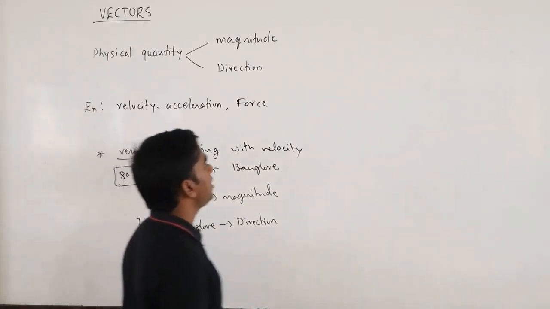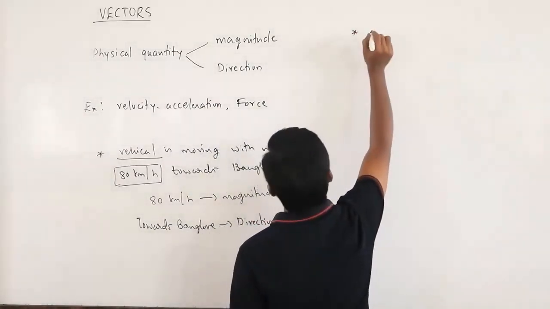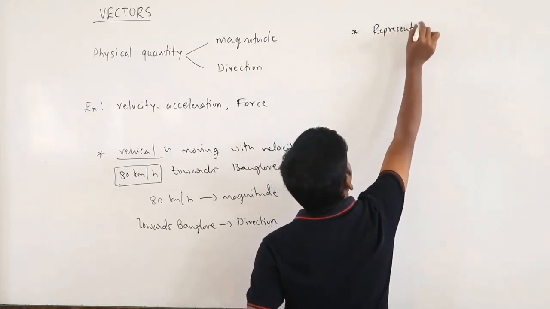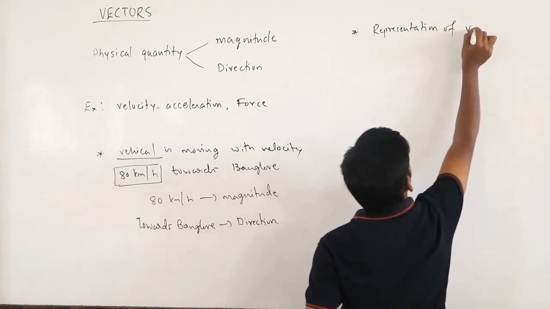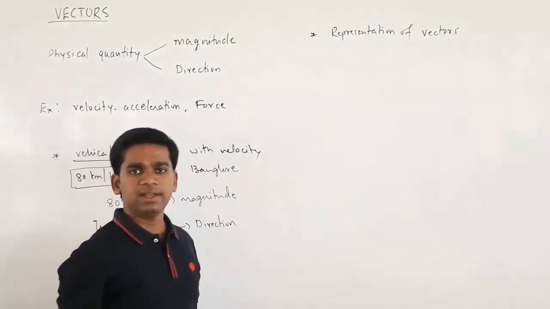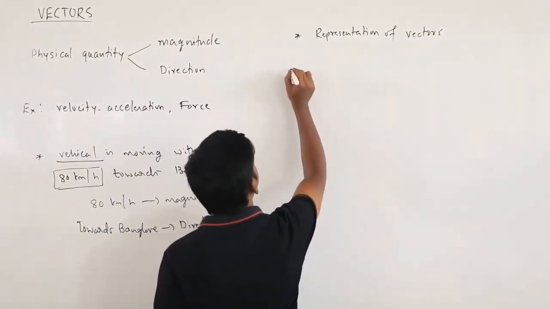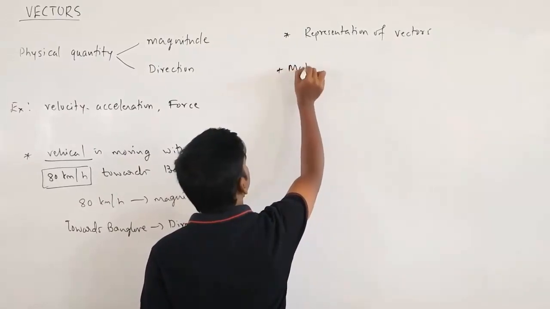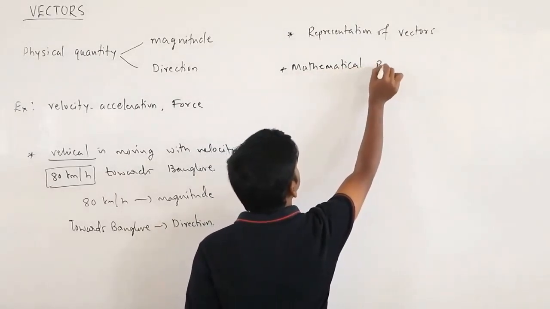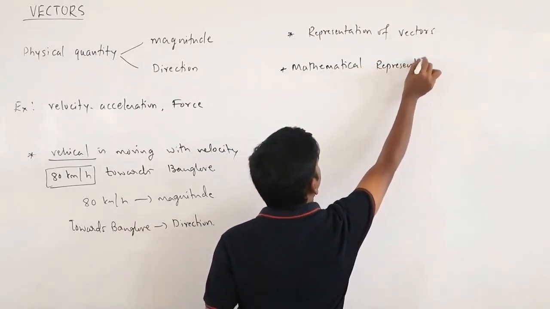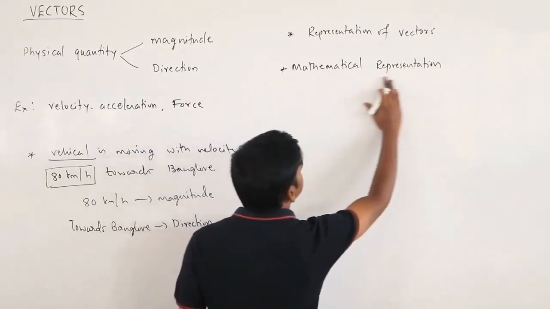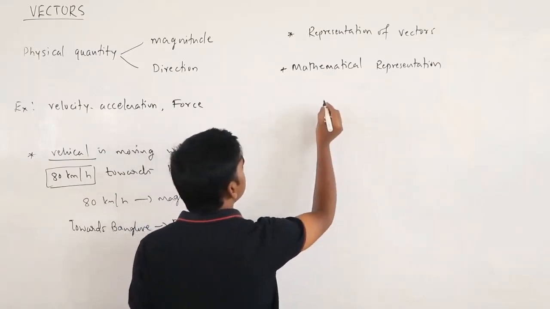How can we represent vectors? Representation of vectors: vectors can be represented mathematically and graphically as well. First we will go with the mathematical representation.